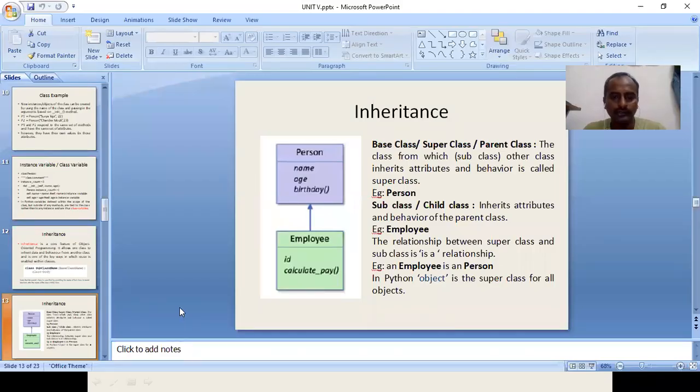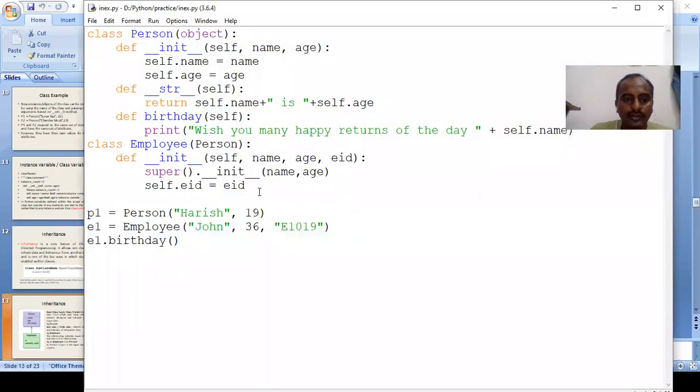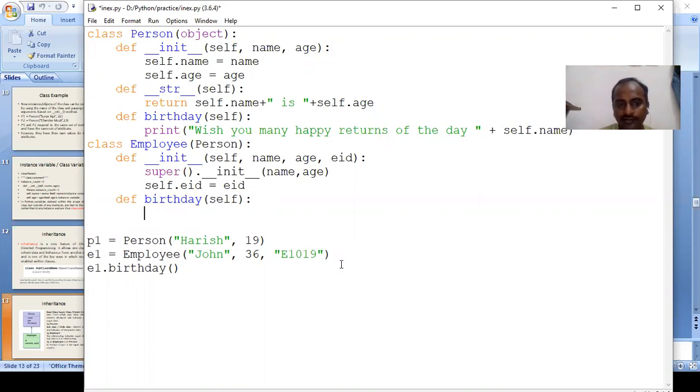In our IDLE, here if I define this birthday method again, def birthday(self). I am passing self here. Here the self is the employee object, there the self is the person object.